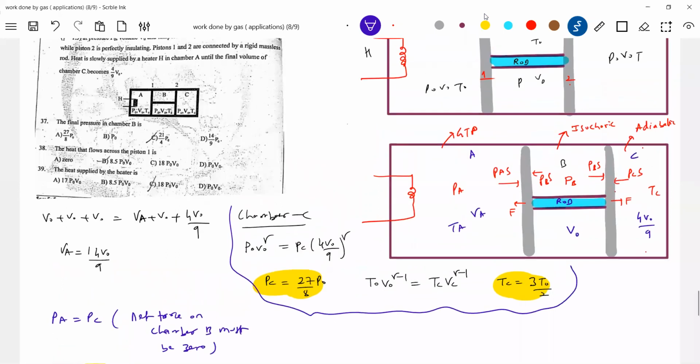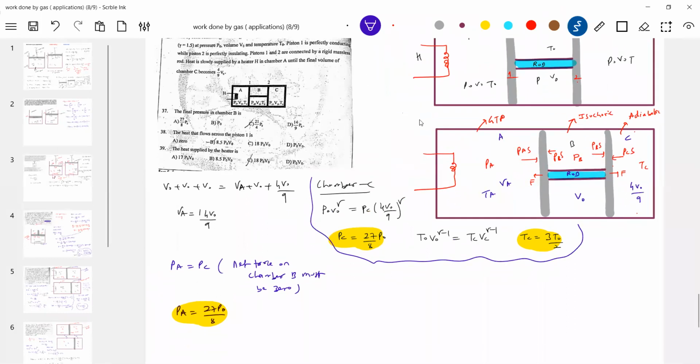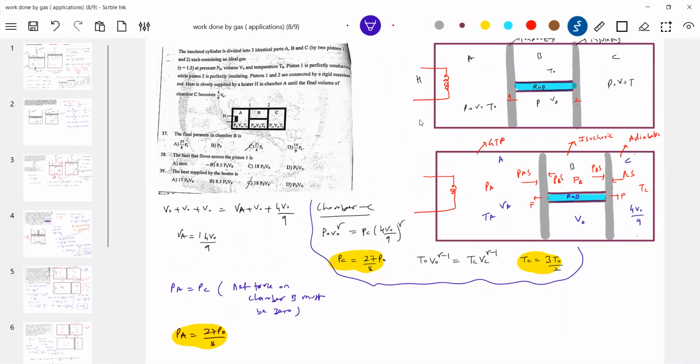Whose help should I take? I want the temperature of the gas in chamber A. The number of moles will remain constant.